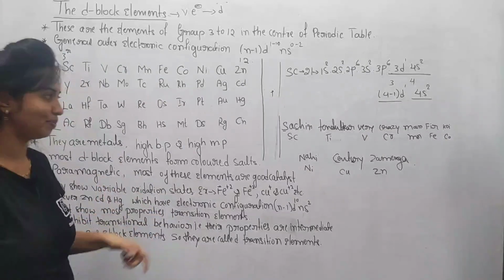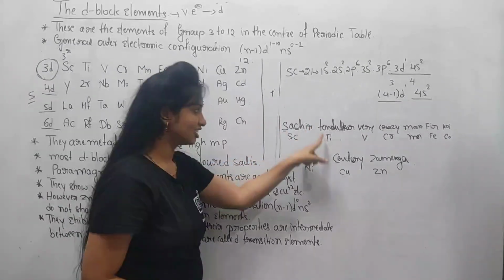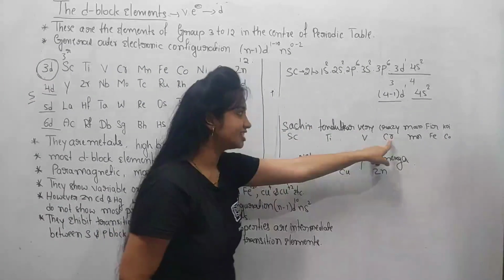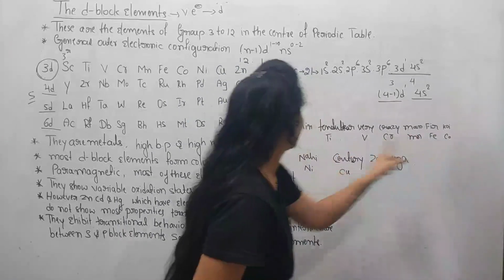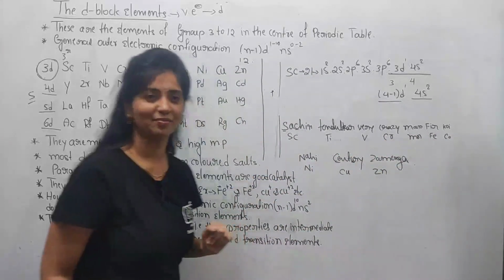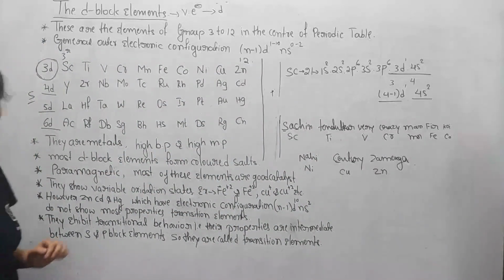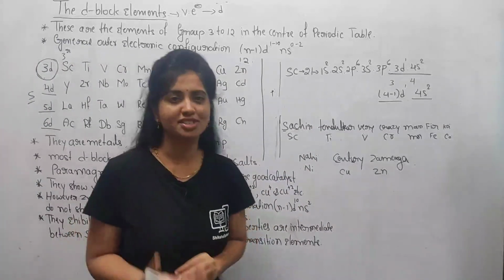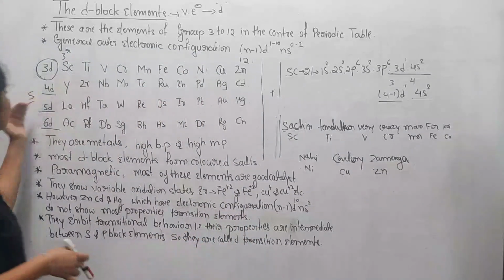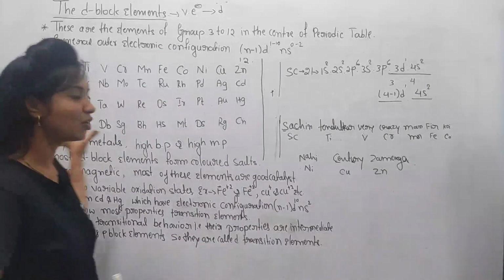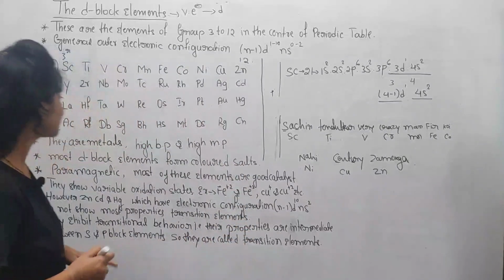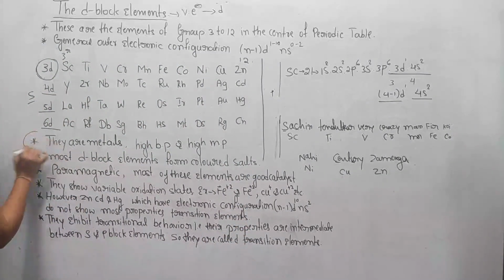Just once again I wish to repeat here. Sachin Tendulkar, very crazy man, fir koi nahi century Jamaica. So this is an easy trick to remember the 3d series. Like this, make your own sentence to remember the 4d, 5d, 6d series, guys. I hope you could do well. And next we are moving on to the characteristics of d block elements.